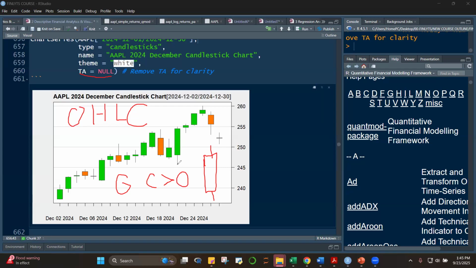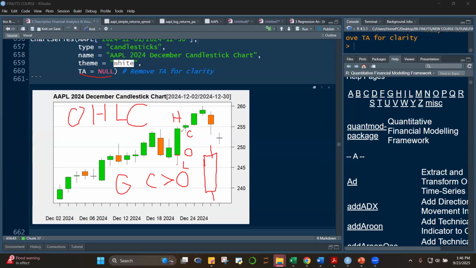And what's this, class? If you take a look at the whisker here, this is the lowest. This one, on the other hand, is the highest. And since this is green, class, it means that in the candle the bottom portion is your opening. The higher one is your closing. Why? Because this is green, we know that the price intraday increased.